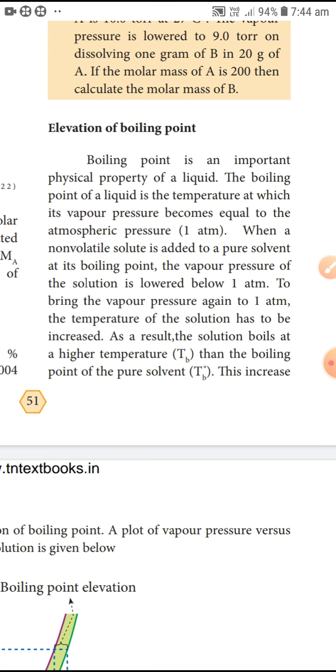Usually, the boiling point of a liquid is the temperature at which its vapor pressure becomes equal to the atmospheric pressure. When a non-volatile solute is added to the solvent, the vapor pressure of the solution is lower. As a result, the solution boils at a higher temperature. Thus, the increase in the boiling point is known as elevation of boiling point.